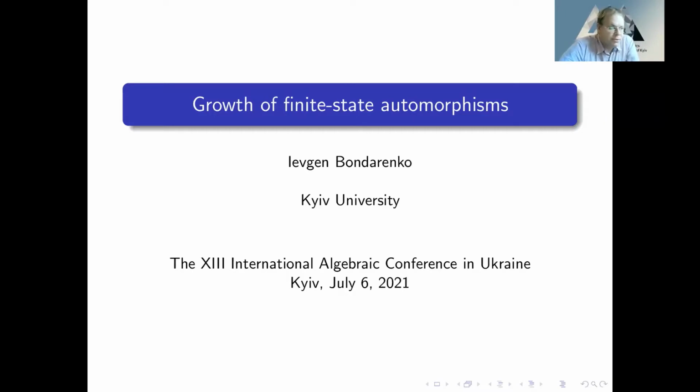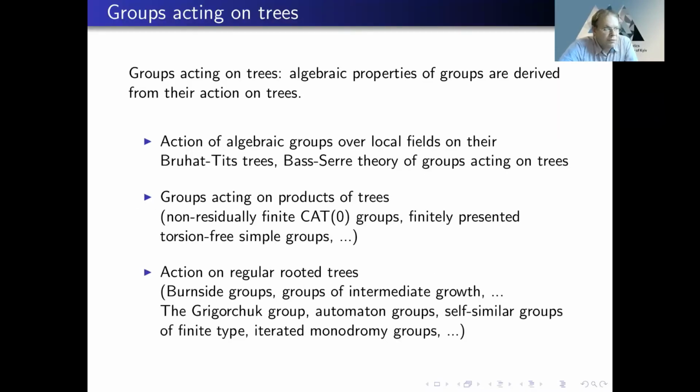In my talk, I will tell you about some properties of automorphisms of regular rooted trees related to growth. Groups acting on trees is a central object of study in geometric group theory. And the idea is that we can derive algebraic properties of groups from their action on trees. And this idea was quite fruitful, and for the last 50 years, many beautiful theories were developed.